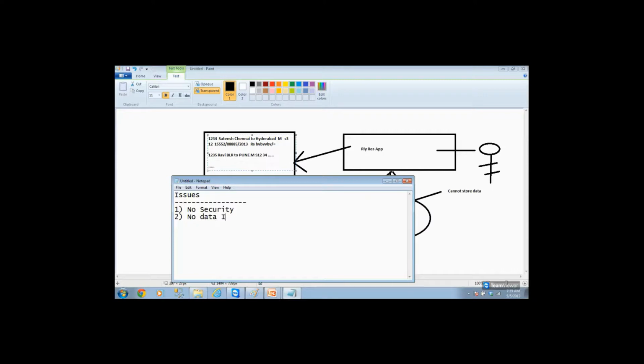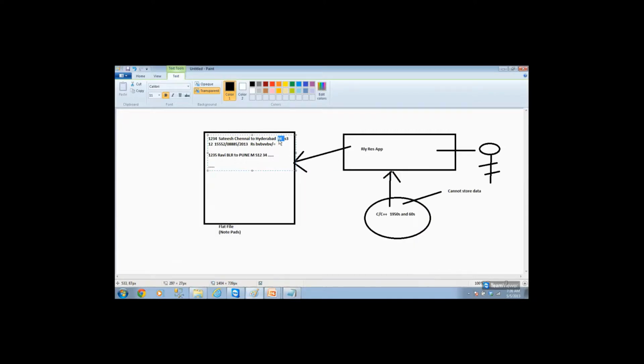No data integrity. What do you mean by data integrity? Integrity means correctness. Date must be below 30 only. Month must be only 12 months. Year must be only 4 digits. A gender can be either male or female, but in the gender column somebody is putting some XYZ. They put like this. Okay.